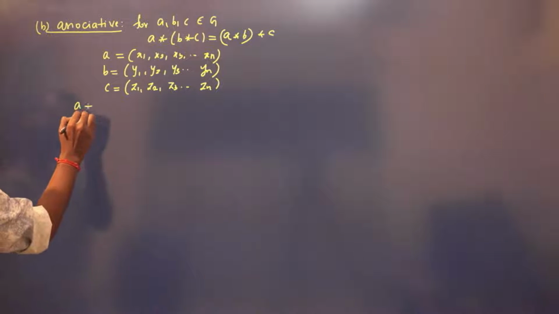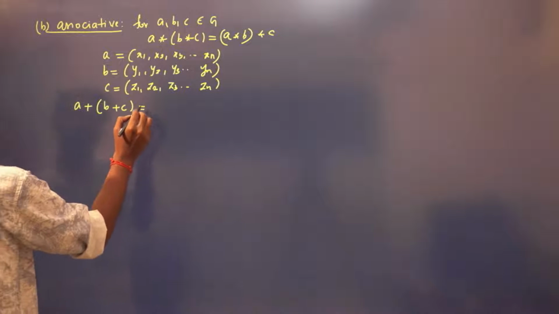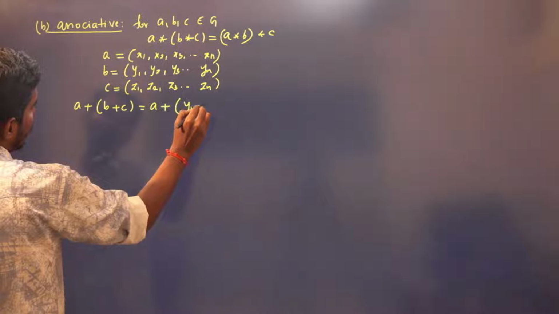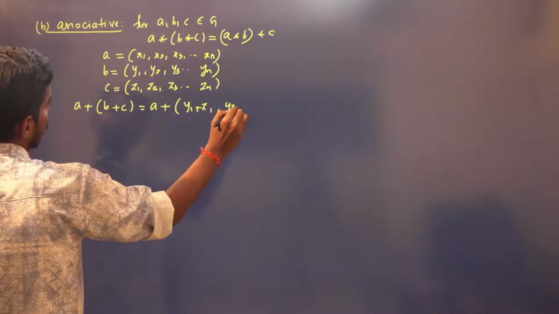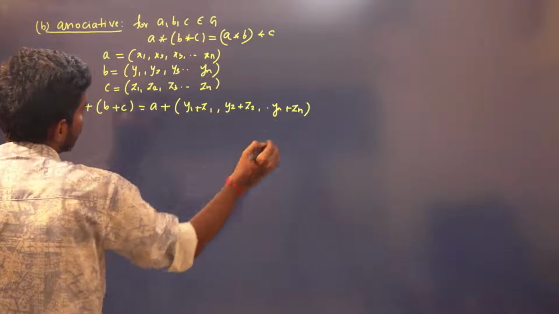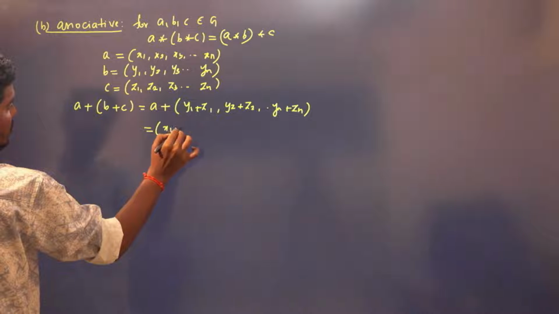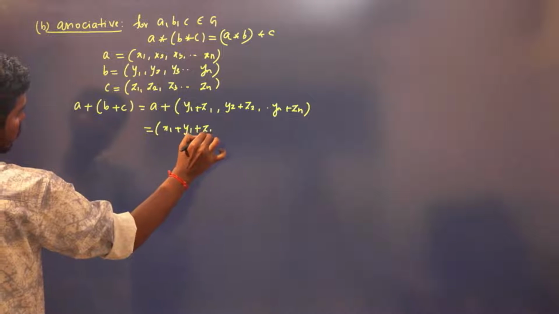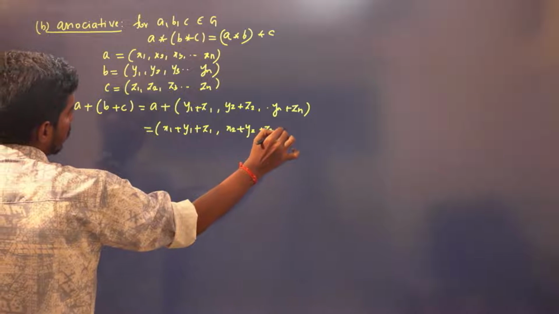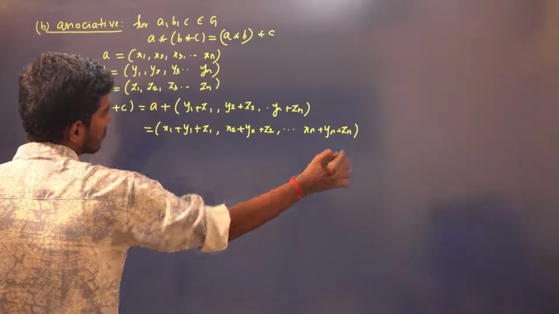Now what is a plus b plus c? What is b plus c? It is y1 plus z1, y2 plus z2 and so on up to yn plus zn. Now what is a plus this? a is x1, x2, so this will be x1 plus y1 plus z1, comma, x2 plus y2 plus z2 and so on up to xn plus yn plus zn.